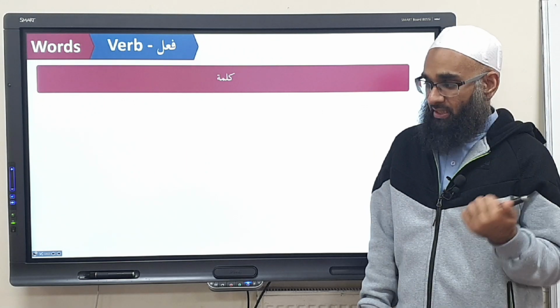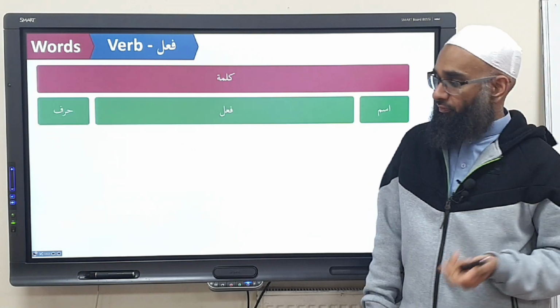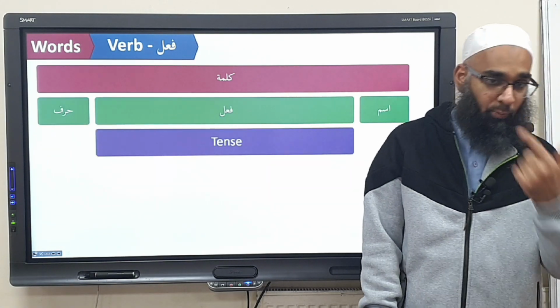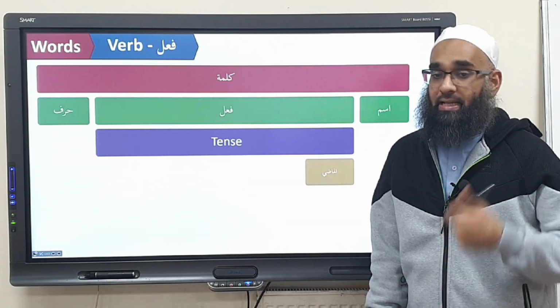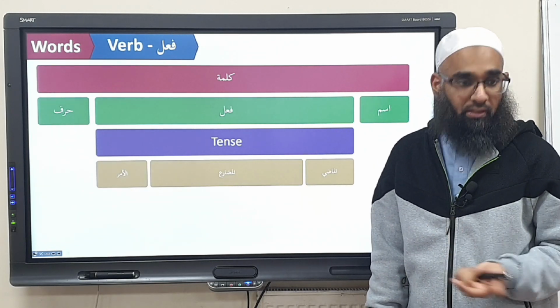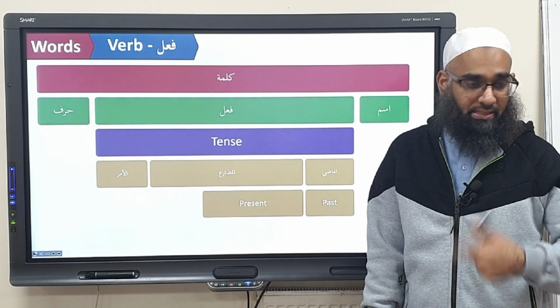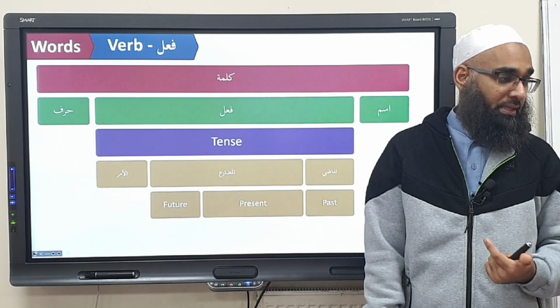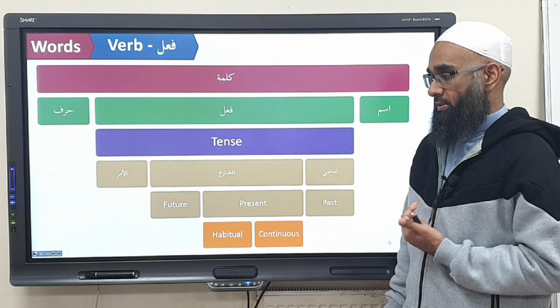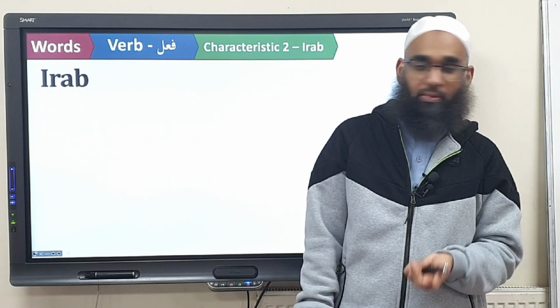So a quick recap. You have kalima: ism, fa'al and harf. Fa'al has one characteristic, which is the tense. The tense is either madi, mudari or amr. Madi is past tense, mudari can be present or future, and the present can be habitual or continuous. And the amr is imperative.